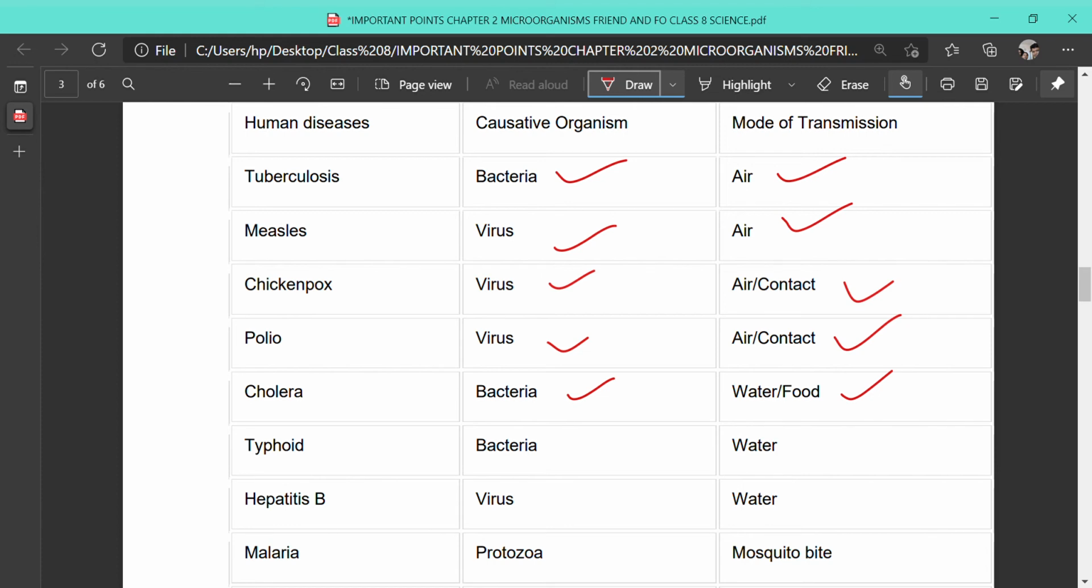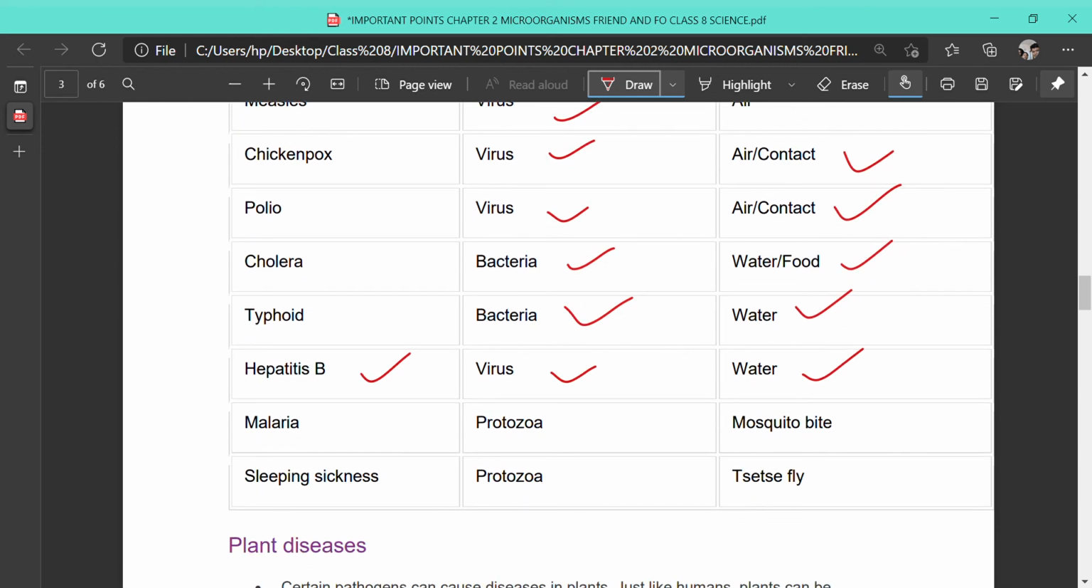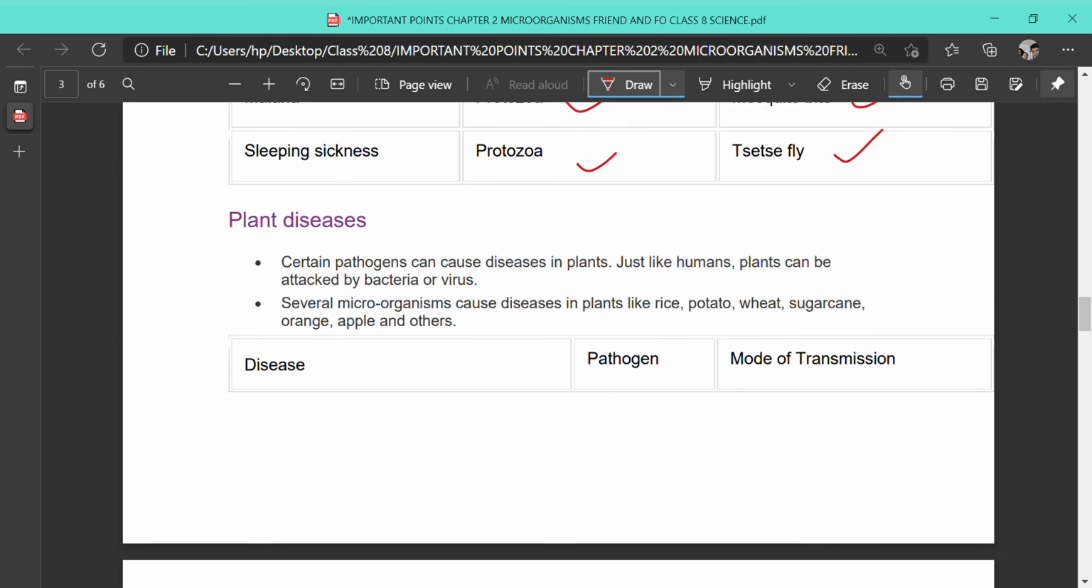Typhoid is a bacterial disease, and the mode of transmission is water. Hepatitis B is a viral disease, transmitted by water. Next, malaria is caused by a protozoan, and the mode of transmission is mosquito bite. Sleeping sickness is also a disease caused by a protozoan, and it is transmitted by a fly called the tsetse fly.